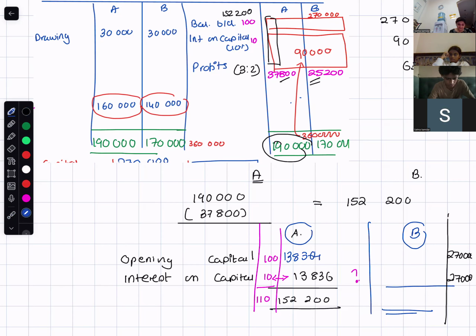Because this plus this will give you this. And now I know the totals, so I don't need to do cross multiply. I will just do 270,000 minus 138,364. So this will become 131,636, and 27,000 minus 13,836.